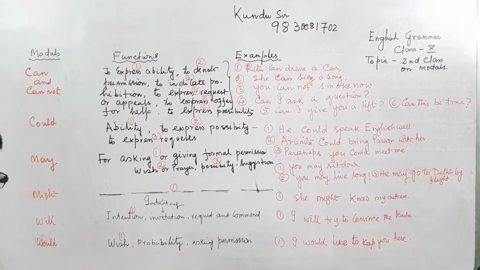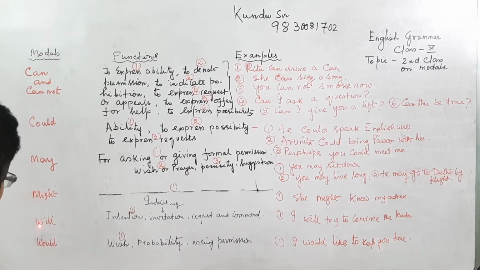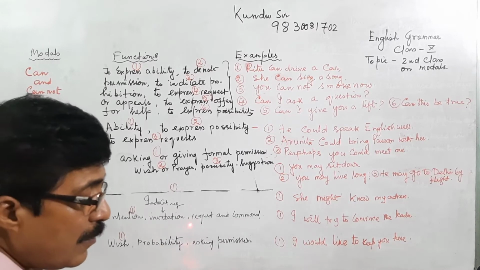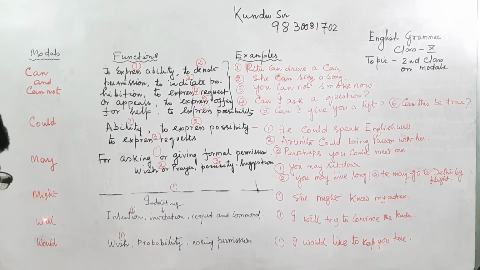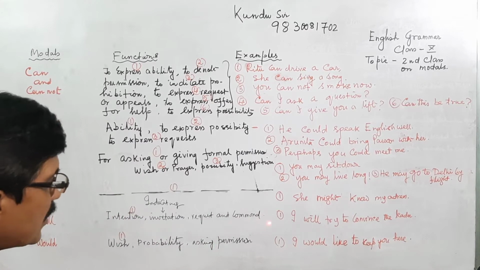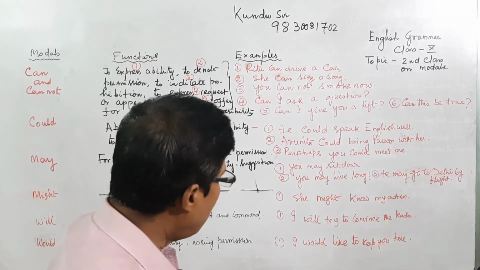Now will is indicating intention, invitation, request and command. Will is not just an auxiliary, it is a modal auxiliary. For example, I will try to convince the leader.